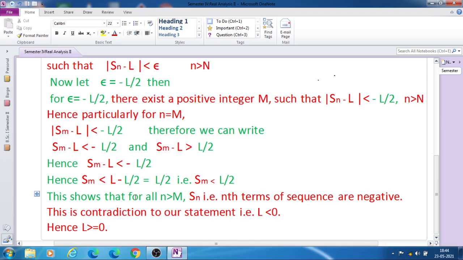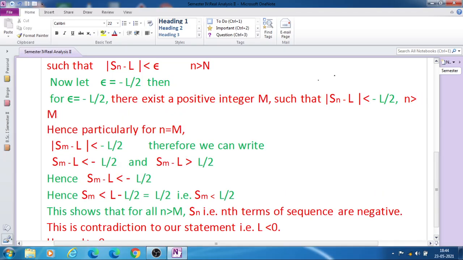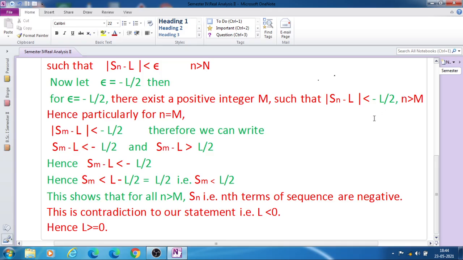Now this shows that for all n greater than m, Sn, that is the nth terms of the sequence, are negative.